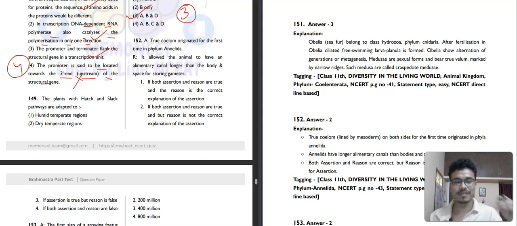Okay, 350 is still a very good score, but you should target for 360. In every BPT I am saying you should always target for 360 out of 360, not even 5 marks less, 4 marks less, or anything like that. You should never target below 340 or 350. You must achieve this score.